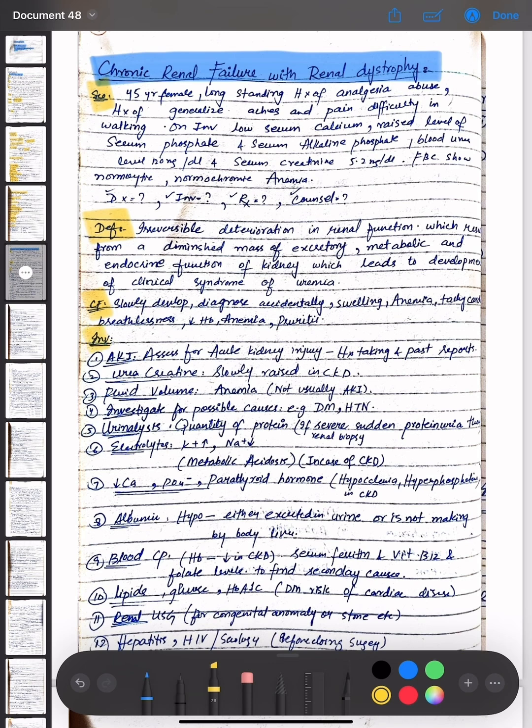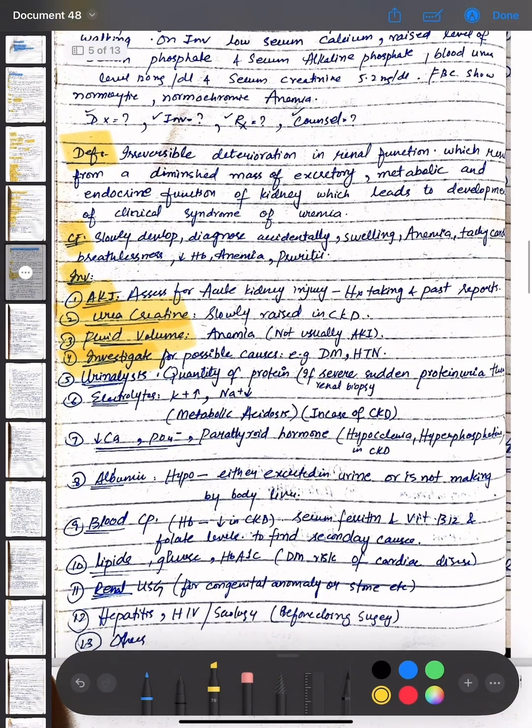The investigation options for chronic renal failure are AKI, that is assessed for acute kidney injury, history taking, and past reports are checked. Urea creatinine, that is slowly raised in chronic kidney disease. Fluid volume, that is anemia, not usually occur in acute kidney injury. Investigation for possible causes, for example, diabetes and hypertension. Urinalysis is done for quantity of protein. If severe sudden proteinuria, then renal biopsy is done.